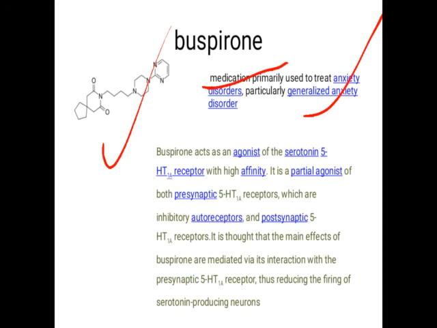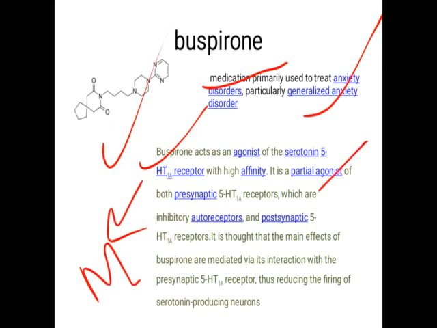So buspirone is a serotonin agonist. It increases the binding to the serotonin receptor, that is 5-hydroxytryptamine. It has high affinity, hence it can bind to the receptor and it is responsible to maintain the mood. Okay, it is a partial agonist of 5-HT1A, which are inhibitory autoreceptors or postsynaptic 5-HT1A.